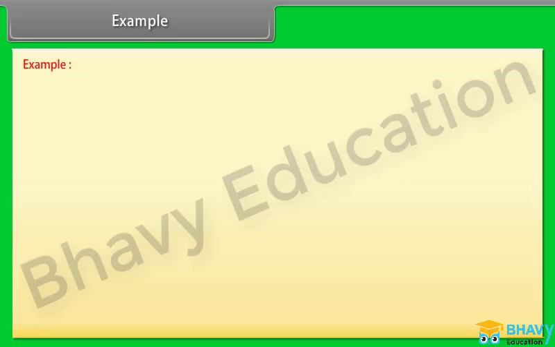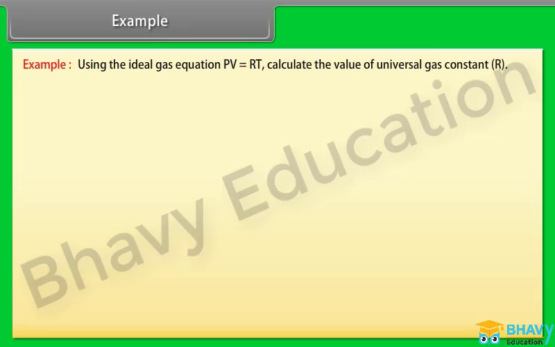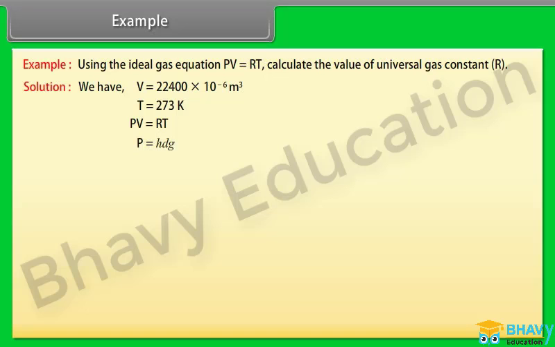Example. Let's take an example of kinetic theory of an ideal gas using the ideal gas equation PV = RT. Calculate the value of universal gas constant. Let's see the solution. We have V = 22,400 × 10^-6 m³, T = 273 Kelvin, PV = RT, P = 1 atm. Now, we calculate the value of R by putting the values.